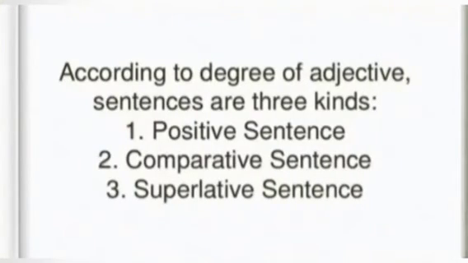According to the degree of adjectives, sentences are 3 kinds: positive sentences, comparative sentences and finally superlative sentences. Basically, when you talk about degree in the previous classes, especially class 5, 6, 7, we talk about specific words just like good, better, best. But now onwards, what we need to do, we need to discuss all the time about the sentences, not about words.